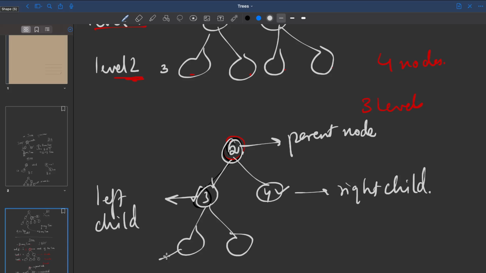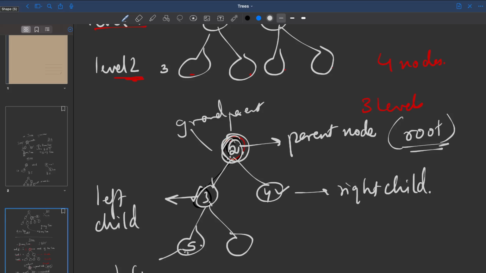Okay. Now this node, let's give it the value 5. This 5 is what? The left of node number 3. So this is again the left child of whom? The parent node 3. Okay. The node number 2 becomes the grandparent for the node 5. Another name we just talked about was root. What is root? Root is the starting point of the tree data structure.